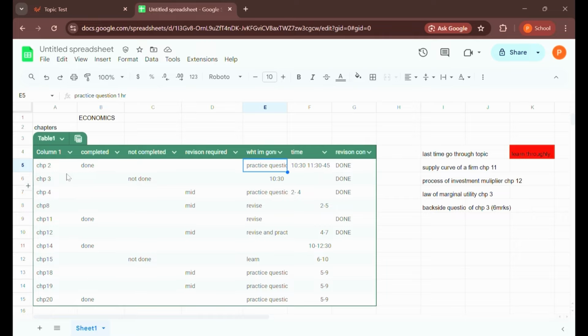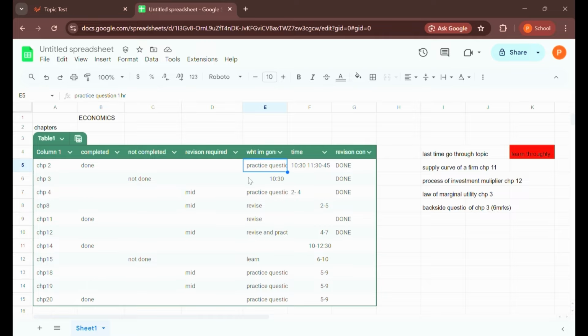Okay, so here what I'm trying to show you guys is that I made 2 more columns. Exactly, the first column is about what I'm gonna do, exactly how I'm gonna study that chapter, and the second I've made the time column. I'm not really strict with the time column, but I've made it because I like to be more planned and more organized.